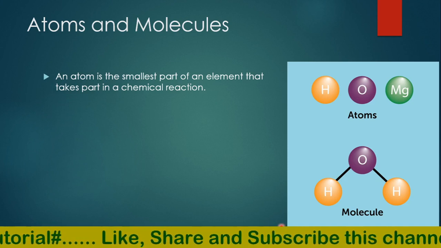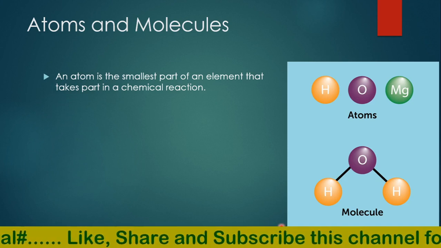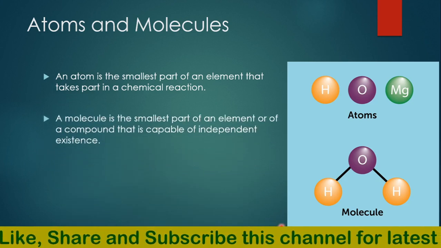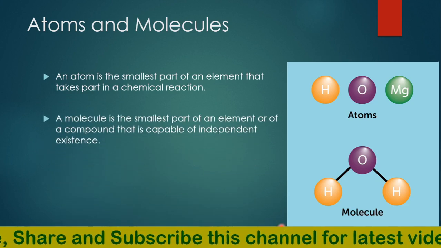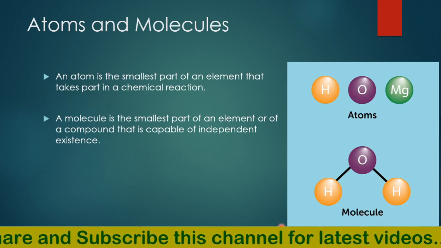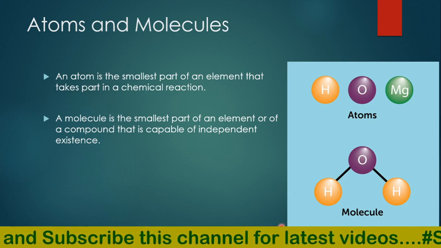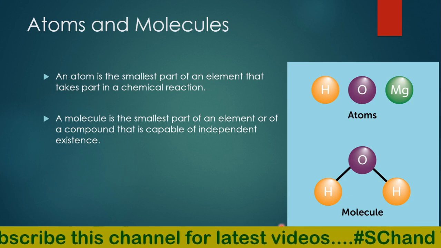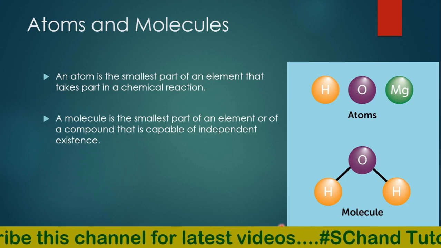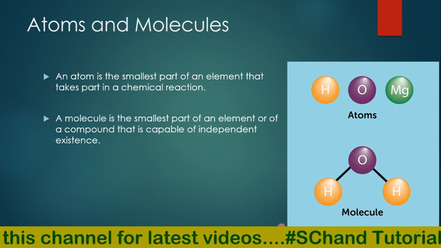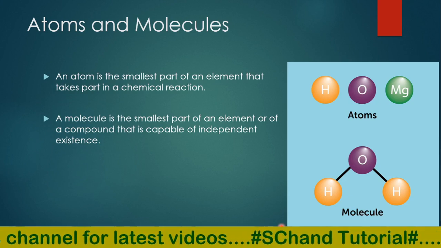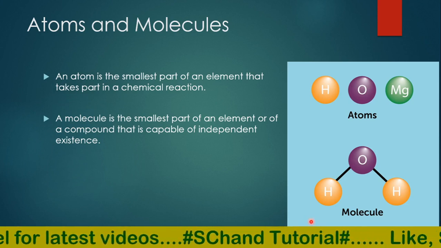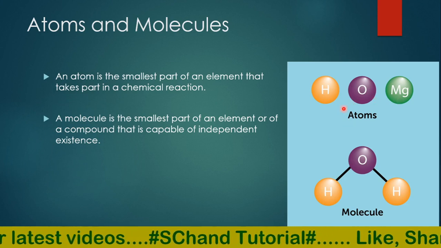A molecule is the smallest part of an element or a compound that is capable of independent existence. So atoms combine in fixed whole numbers to form a molecule. Atoms combine with each other to form a molecule.